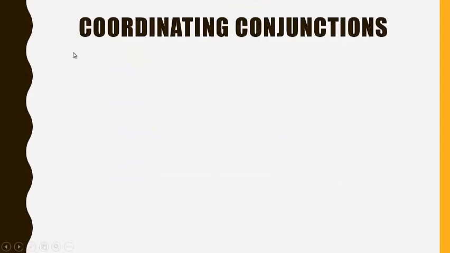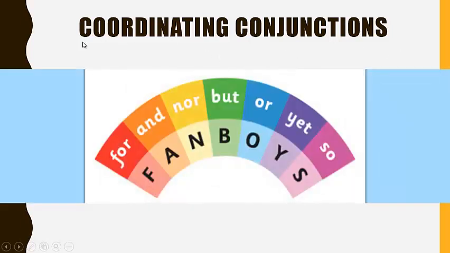In English, there is a group of words that are named coordinating conjunctions. These words are the following: for, and, nor, but, or, yet, and so. As we can see in this image, all these words together form a new acronym that is well known as FANBOYS. In this way, we can learn them easily. But well, let's start.